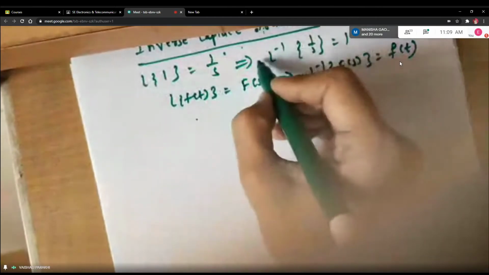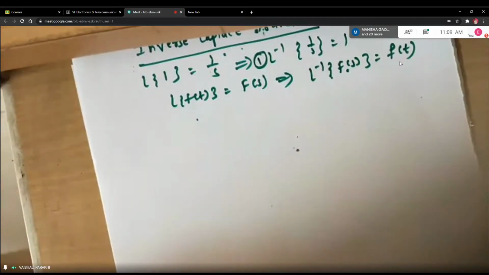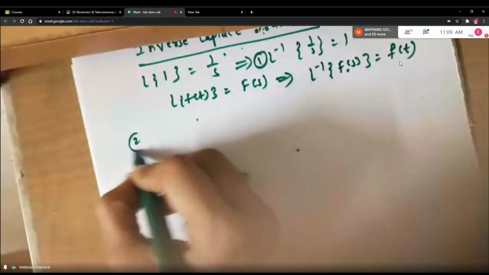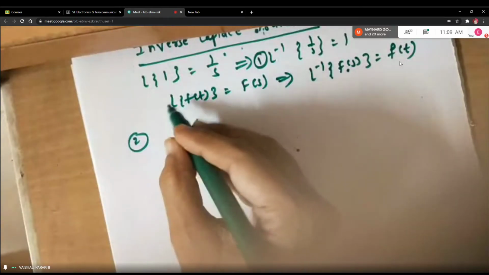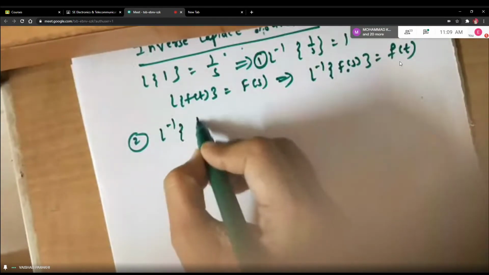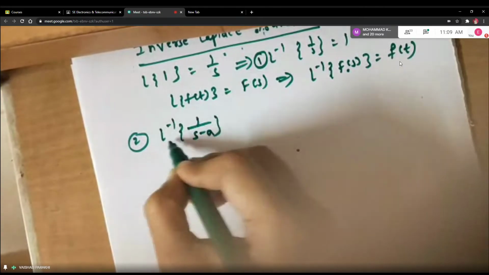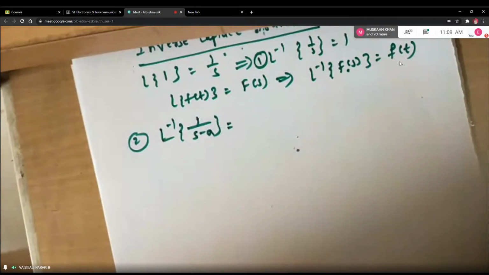So first formula already you got, L inverse of 1 upon s is 1. Then the second one I want to give you is L inverse of 1 upon s minus a. Who will tell me what will be this? Vidula, can you tell me what will be L inverse of 1 upon s minus a?